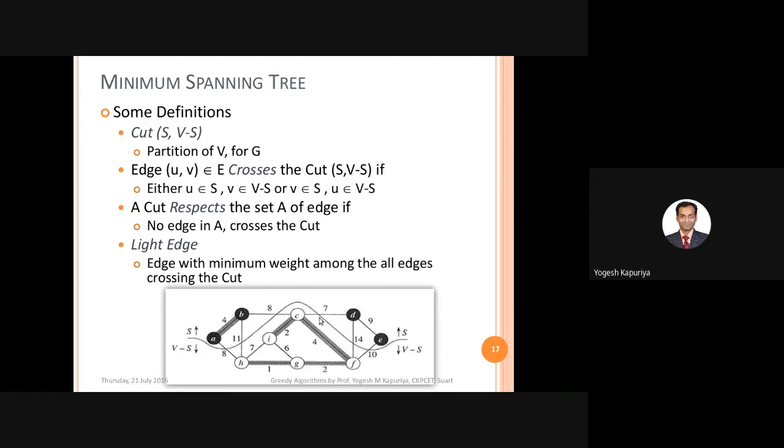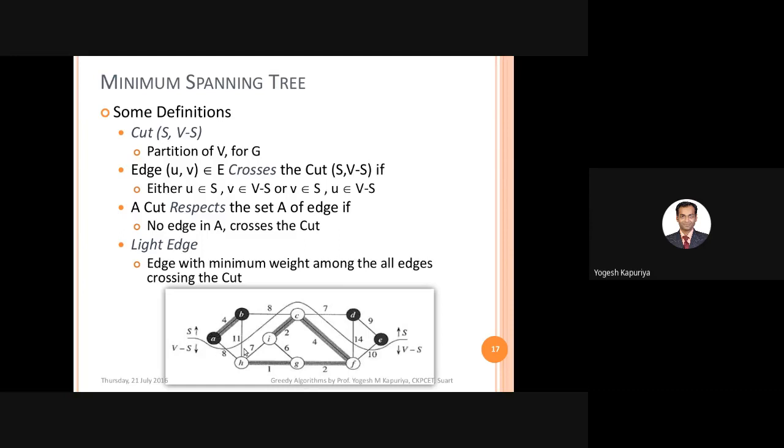It's an imaginary line which you are drawing on a graph in such a way that the vertices of the graph are divided into two parts. It can be anything, right? It's not like a simple or straightforward partition. It can be any partition. Simply you are dividing the set of vertices.